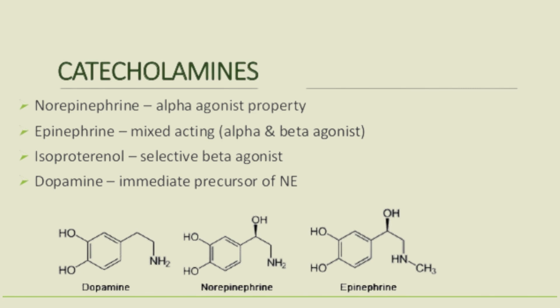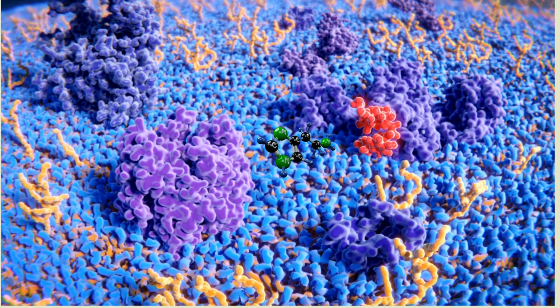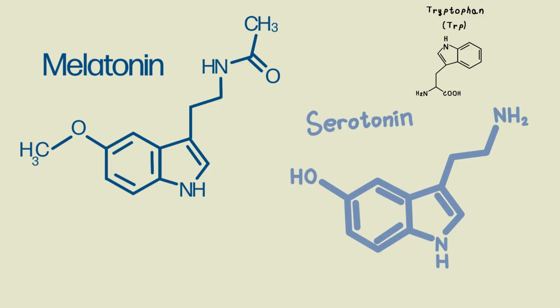The catecholamines epinephrine, norepinephrine, and dopamine are synthesized by modifying the amino acid tyrosine. Histamine is synthesized from the amino acid histidine by mast cells and platelets. Serotonin and melatonin are derived from tryptophan.